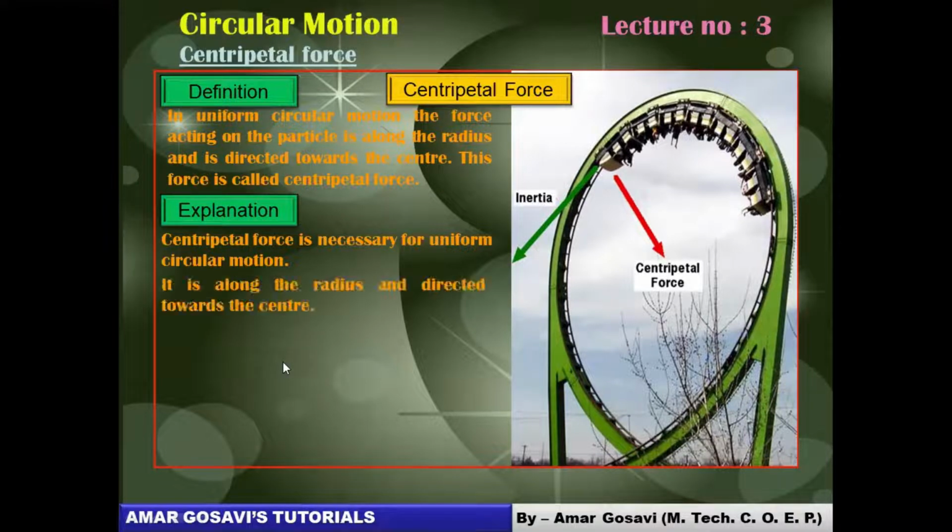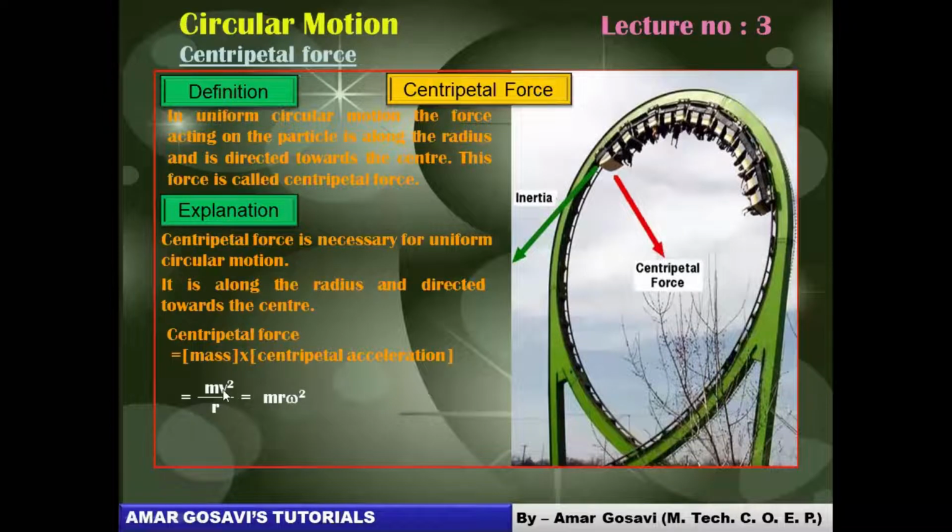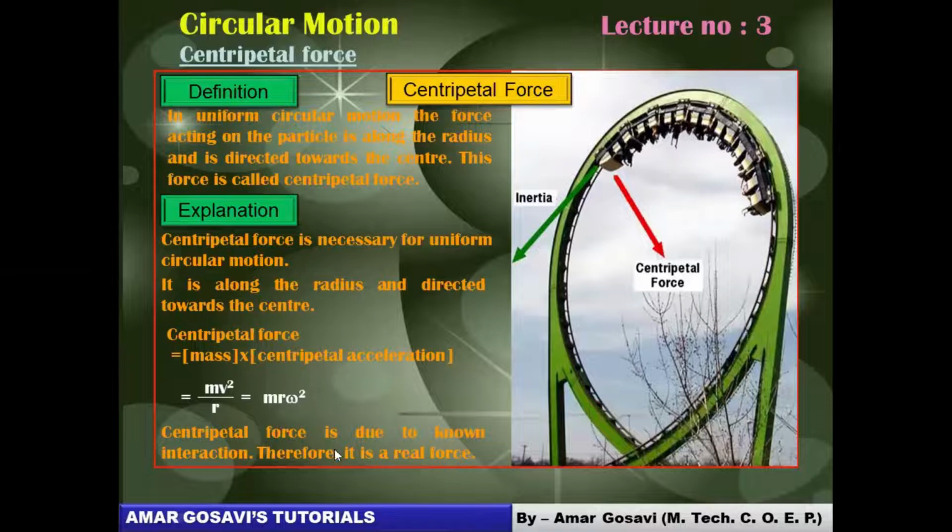And the equation for it along the radius towards the center: centripetal force is mass into centripetal acceleration, and we will derive centripetal acceleration in the next lectures as v square by r or r omega square, where v stands for linear velocity and omega stands for angular velocity. We have already defined angular velocity in the previous session if you remember. So this is how you write centripetal force, and it is due to known interactions.